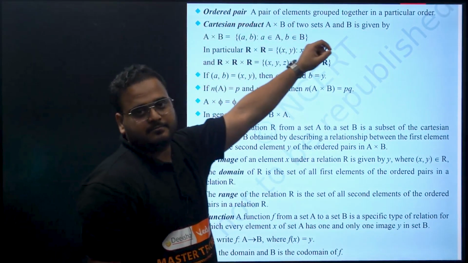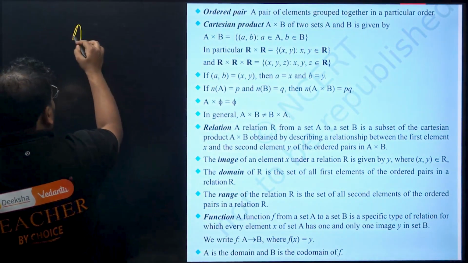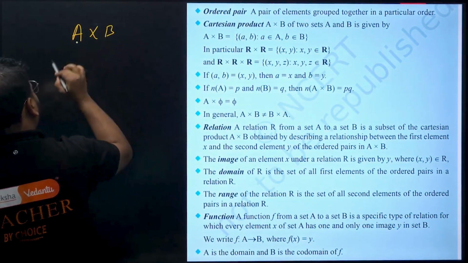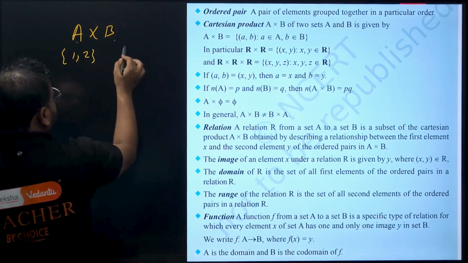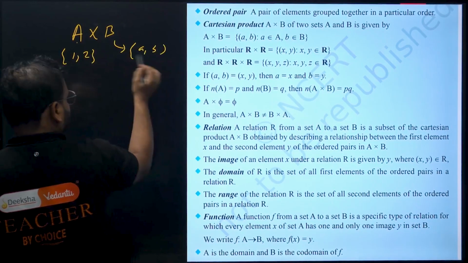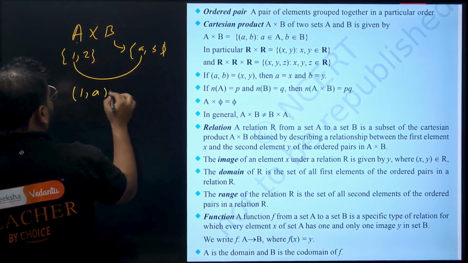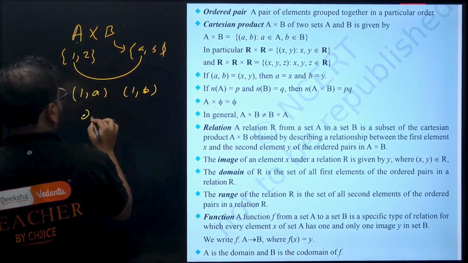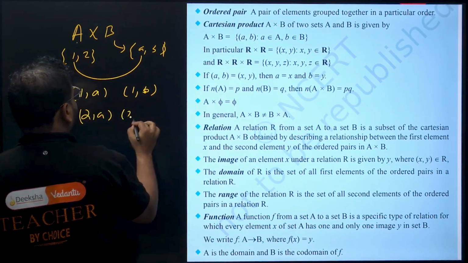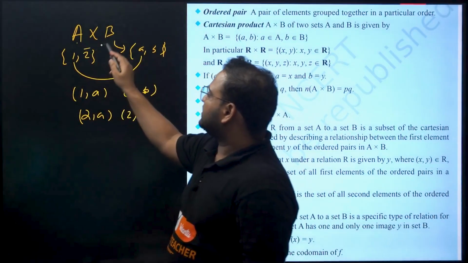Ordered pair, what happens in ordered pair? So you have two given sets, right? Whenever you're writing, let's say, Cartesian product, from the first to second, this will have some elements, right? Let's say it has 1, 2. This set has, let's say, elements A, B. So your ordered pair will become what? From here and here you're going to take. So 1 comma A, and you'll have again 1 comma B, and again you'll have 2 comma A and 2 comma B. These are your elements of the Cartesian product of the sets A and B.